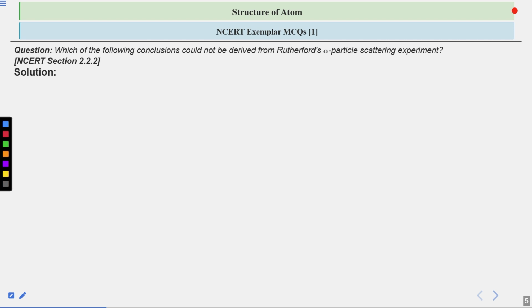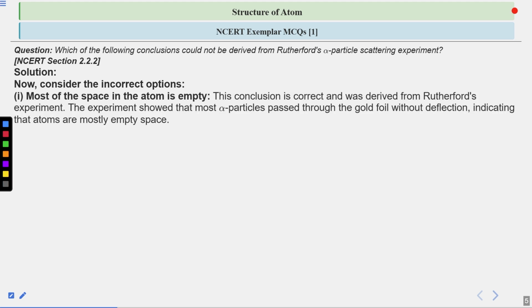Now, what about the options that we didn't choose? These remaining options have statements that are according to Rutherford's alpha scattering experiment. One of the statements was that most of the space in the atom is empty. Yes, he said that because most of the particles went through the gold foil without any deflection. So it was clear that inside the gold foil atom there is very much empty space, and due to that the alpha particles were passing easily through them.